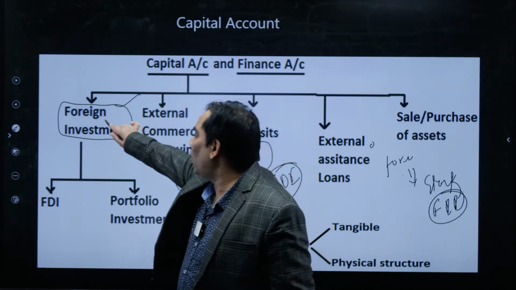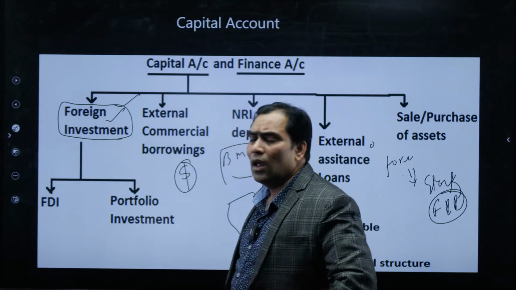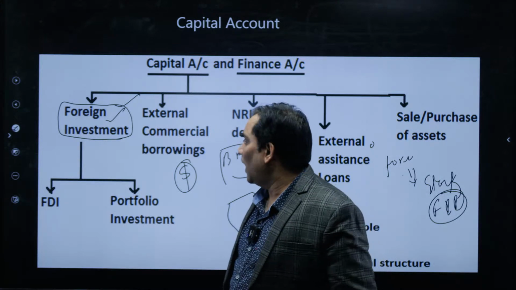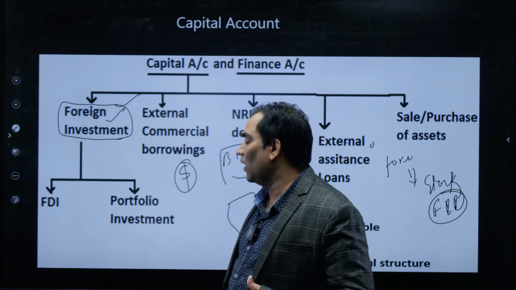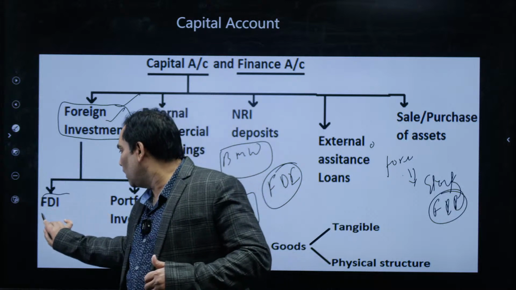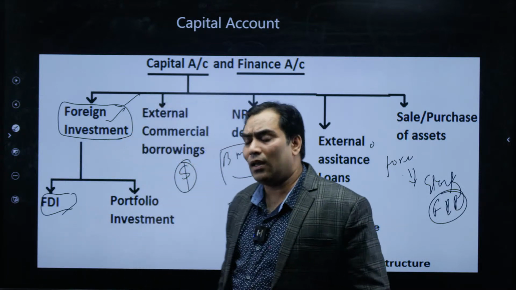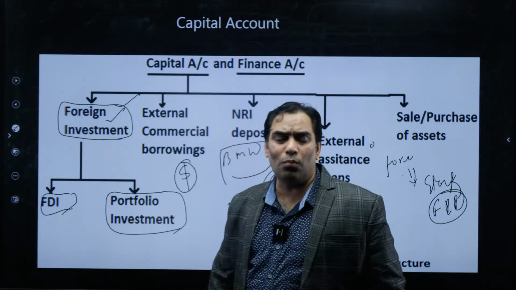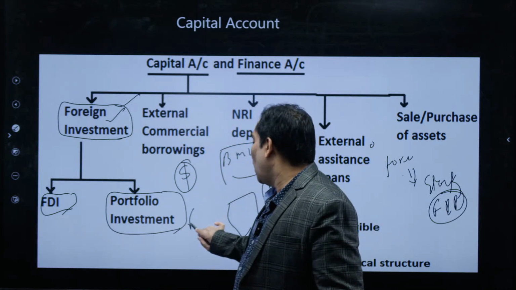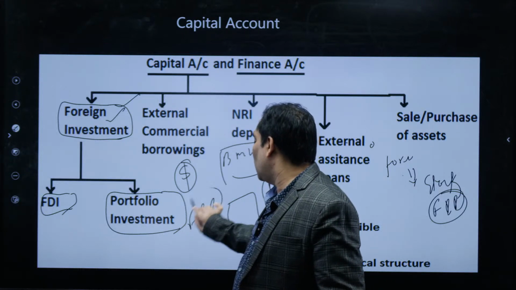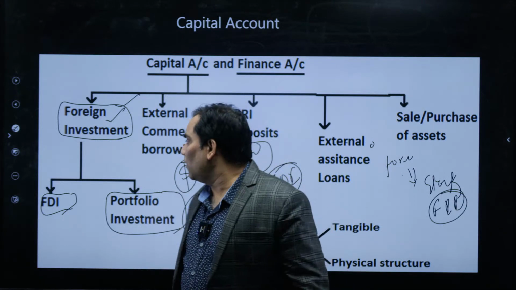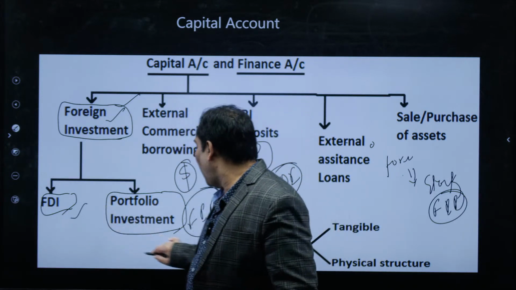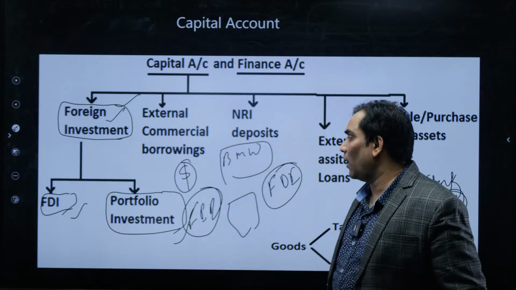One is foreign investment, meaning investment from a foreign company or foreign territory, and this can be in the form of FDI or portfolio investment, or foreign institutional investment.